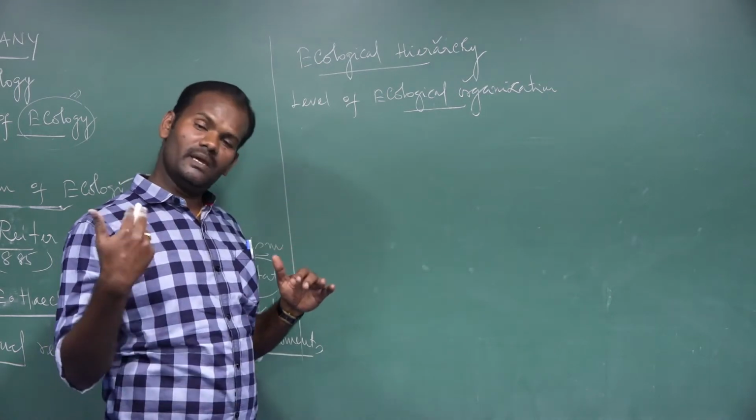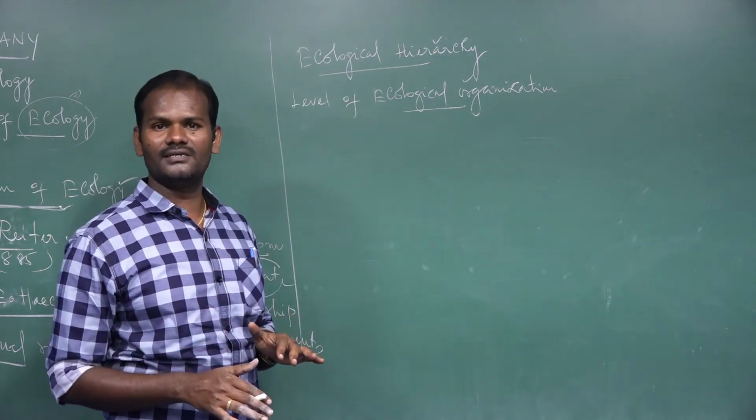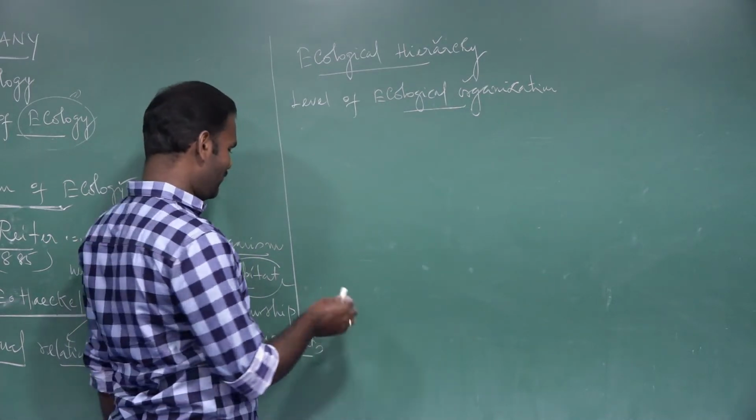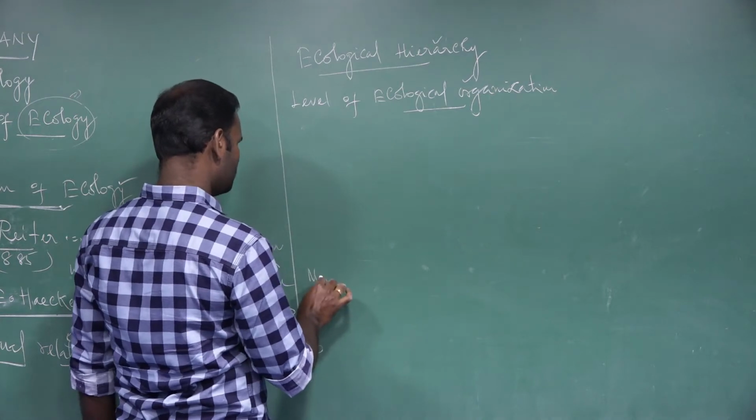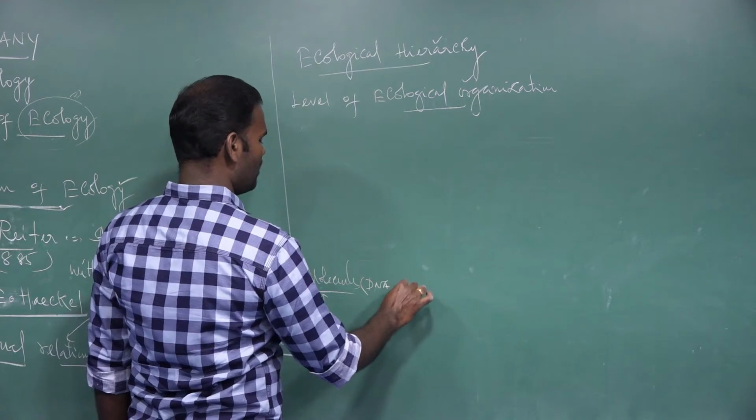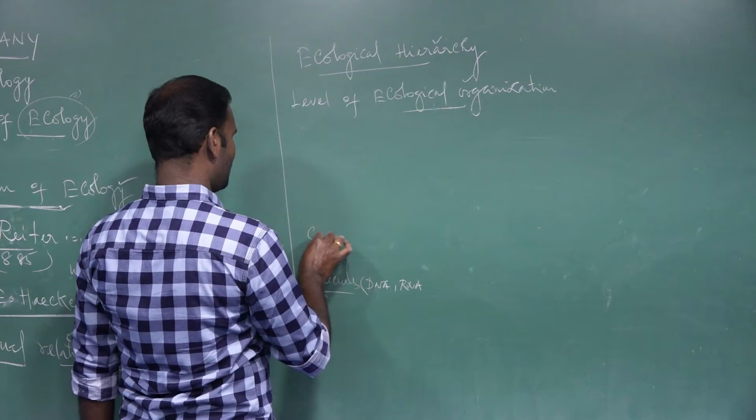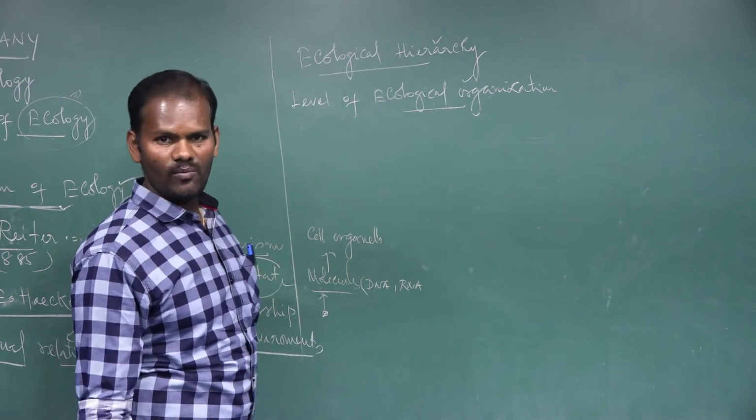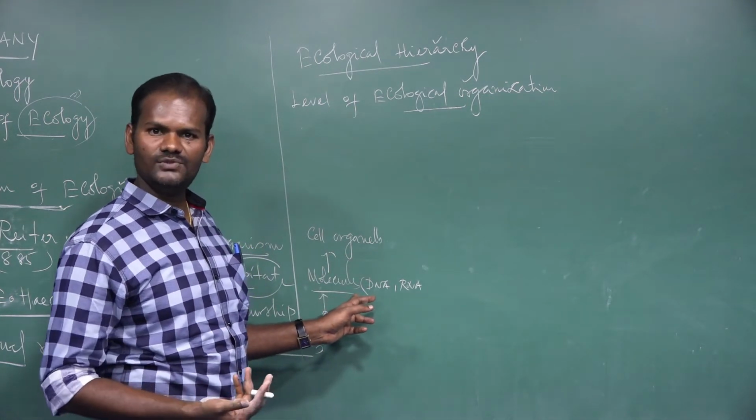We may already have studied this in the lower classes. What is the lower level of organization? It is also called the cellular level of organization. It starts from the atom. Atoms are combined together to form molecules. What are molecules? DNA, then RNA. Different molecules are combined together to form cell organelles, like mitochondria, endoplasmic reticulum, Golgi body, vacuoles, and nucleus. Cell organelles are made up of molecules: DNA, RNA, enzymes, and so on.